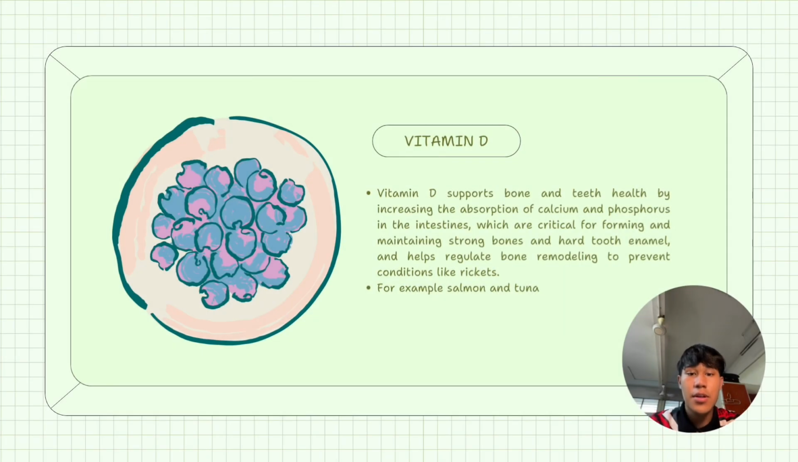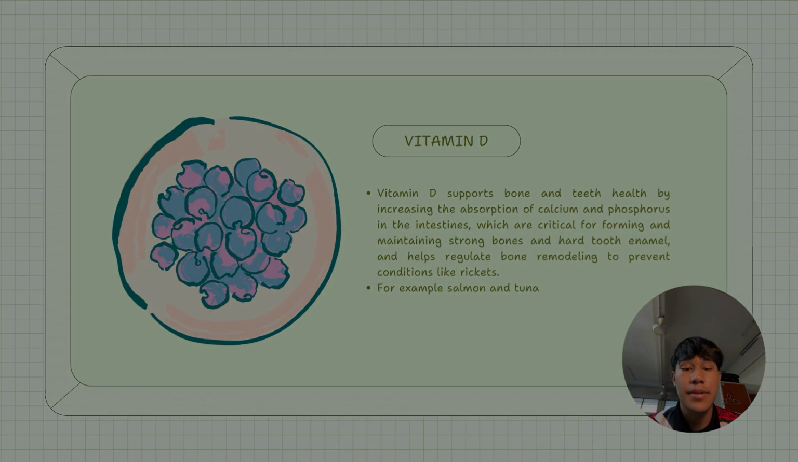For the second component, which is vitamin D. What is vitamin D? Vitamin D supports bone and teeth health by increasing the absorption of calcium and phosphorus in the intestine, which are critical for forming and maintaining strong bone and help the enamel and help regulate bone remodeling to prevent conditions like rickets. For example of vitamin D is tuna and salmon.